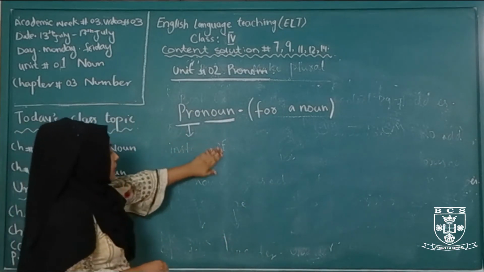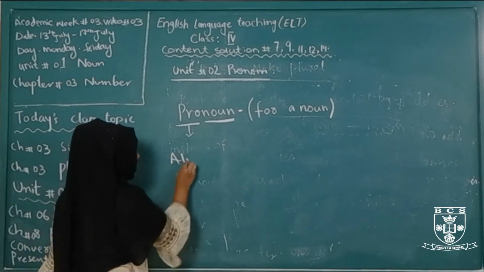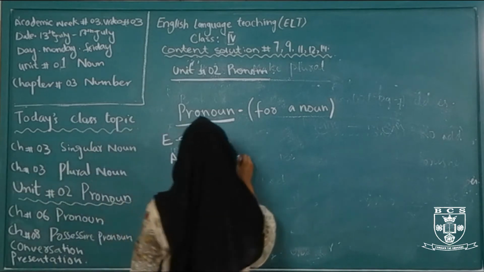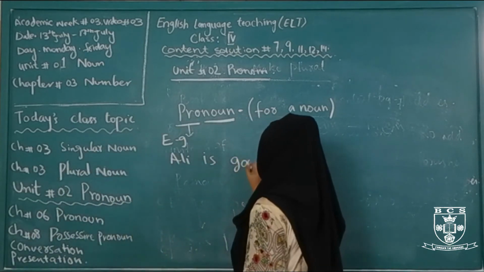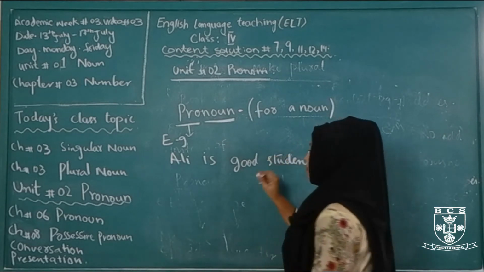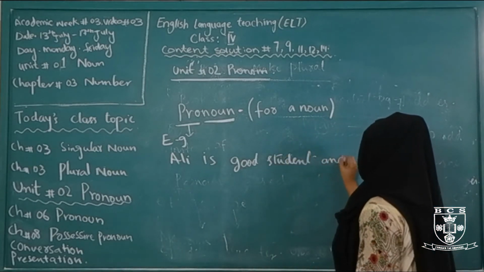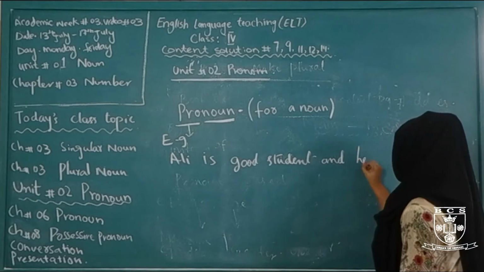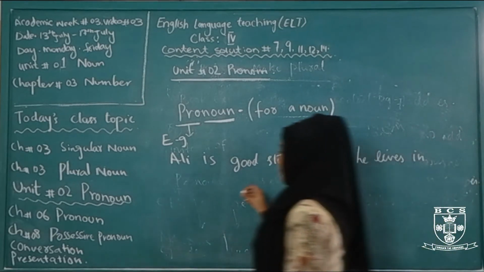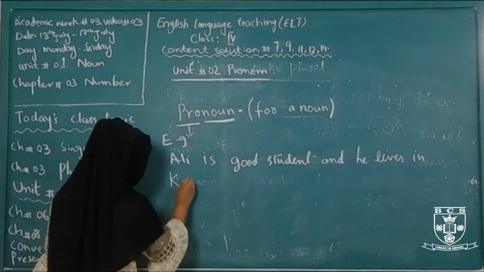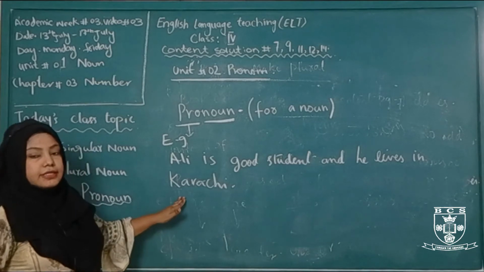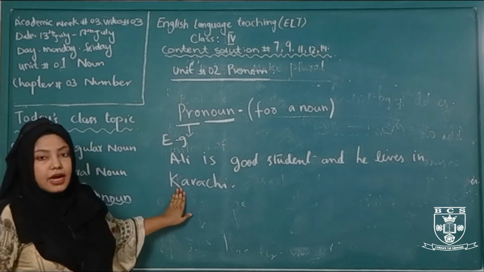Now come to the example. Ali is a good student and he lives in Karachi. In this sentence, two sentences are merged.